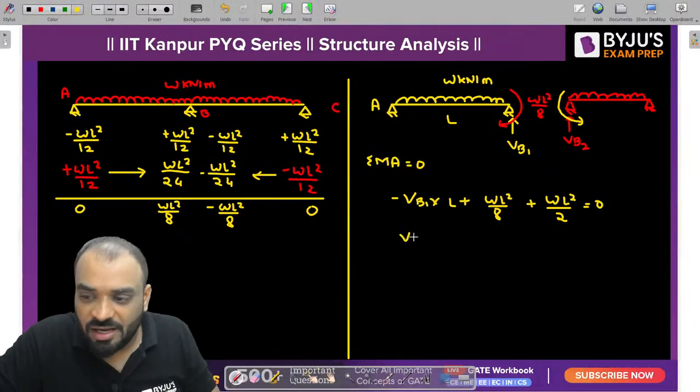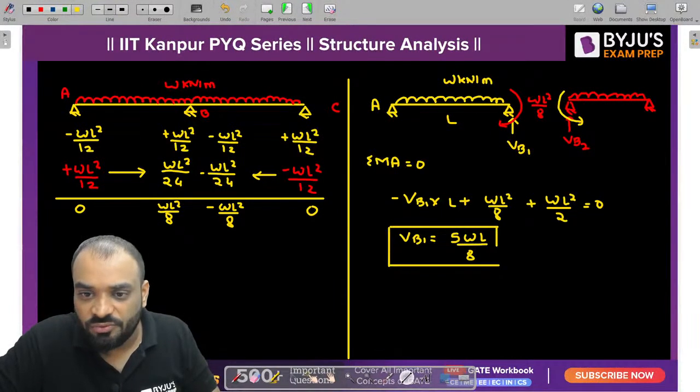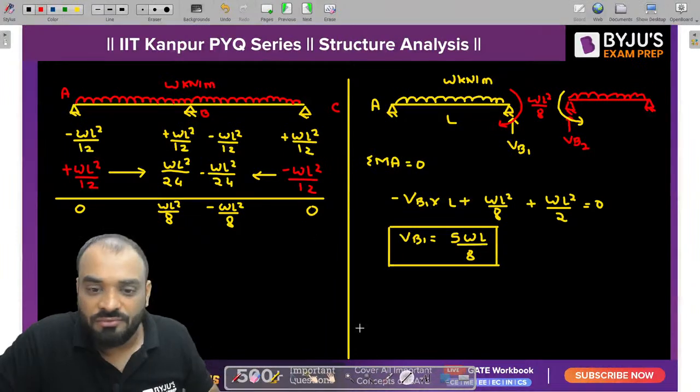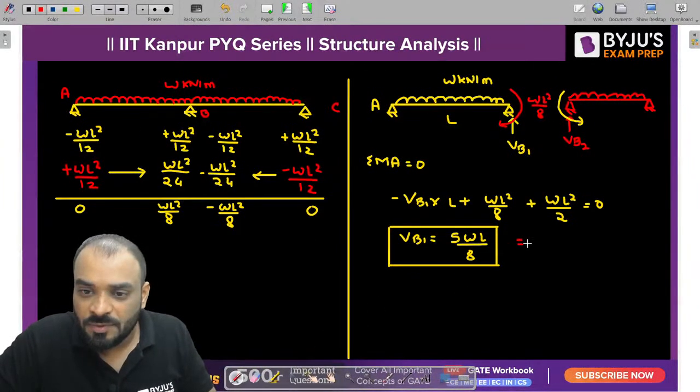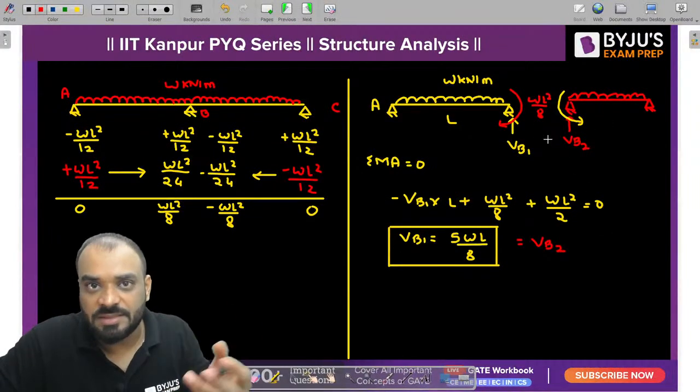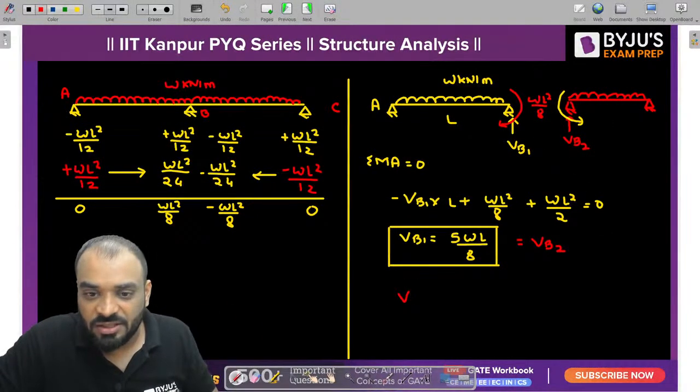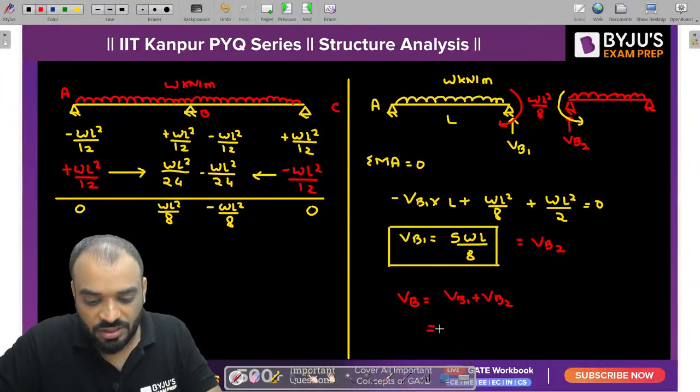So guys, we are getting a value of VB1 equal to 5WL by 8. Kindly check it out. All of you are getting the same answer. Now tell me what is the value of VB2? It will be the same. VB1 and VB2 are the same because the loading is symmetric and the structure is symmetric. So ultimately the total value of VB is VB1 plus VB2. If you add both the values, how much are you getting? 5 by 4 into WL.